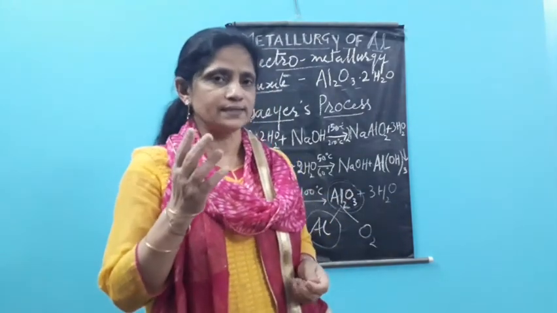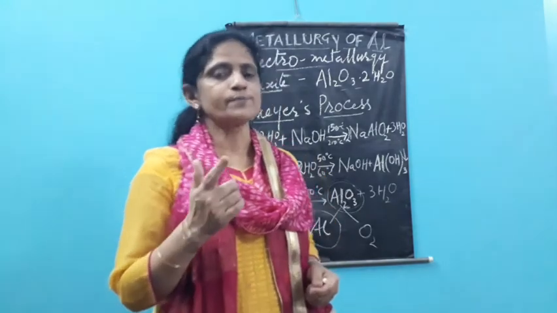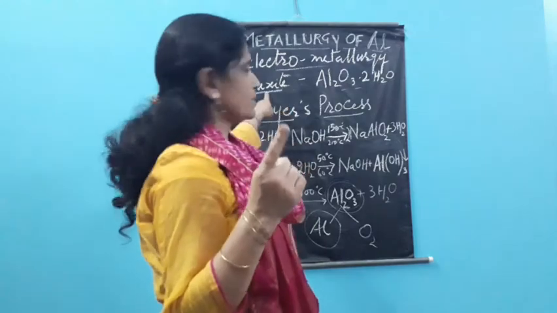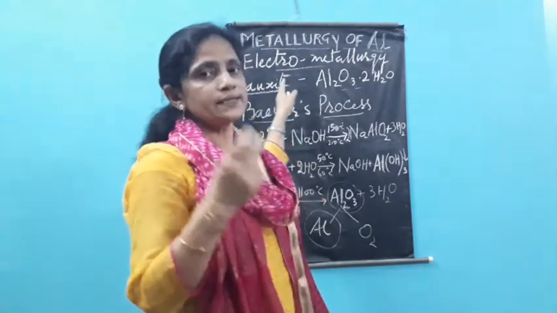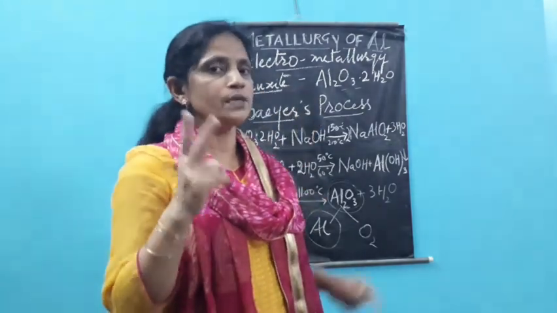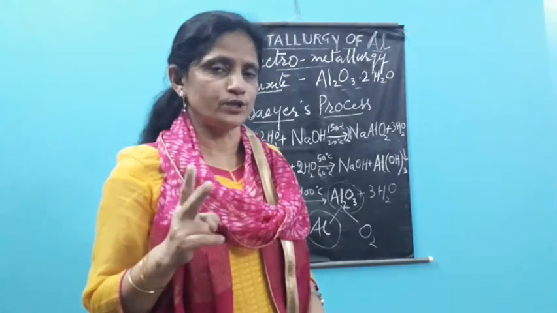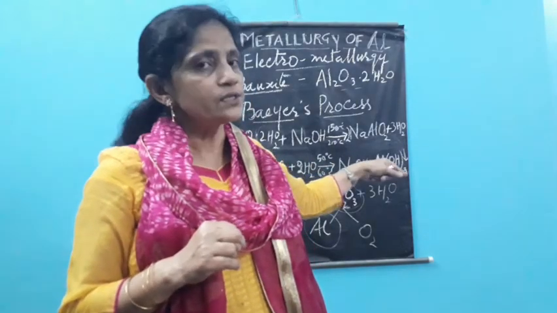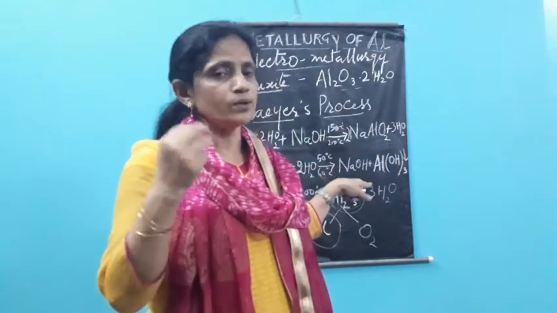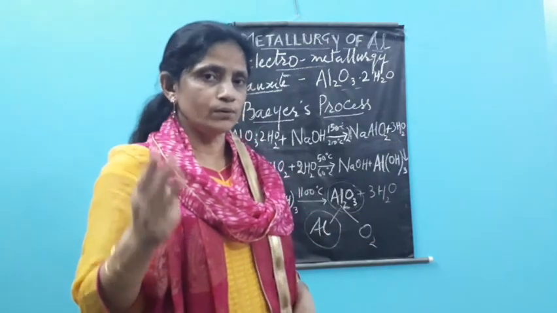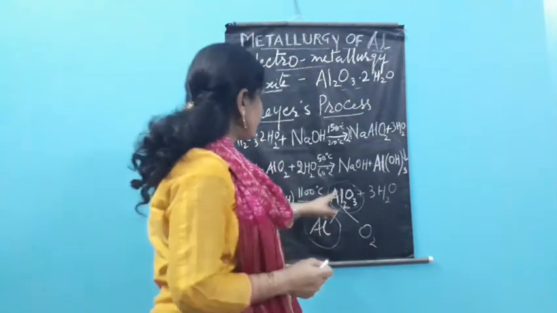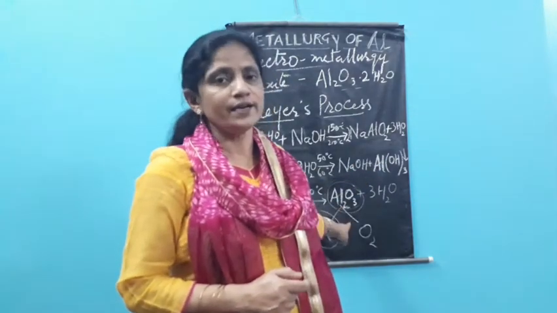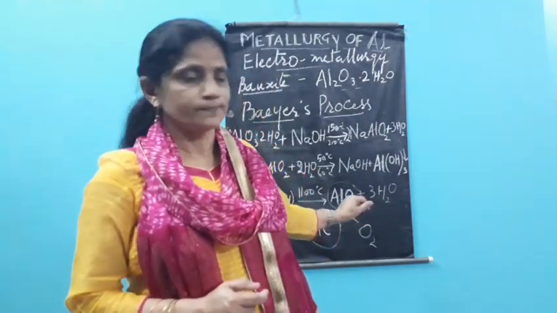You recall we discussed during the extraction process the steps which we take. First is the selection of ore, which we did, the bauxite. After that, the second part is concentration of ore, means removal of the earthen impurities, and that we do by dissolving in the sodium hydroxide solution. After that, we also have to convert the ore into its oxide form, and we have already converted it into its oxide form. Means now the bauxite is ready for the extraction process.